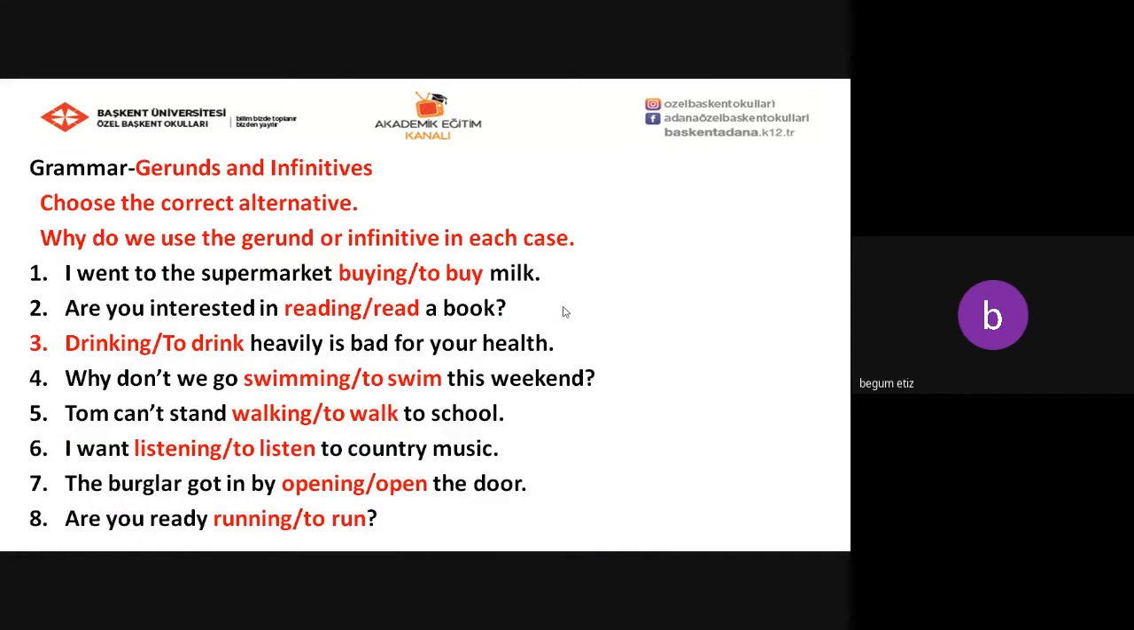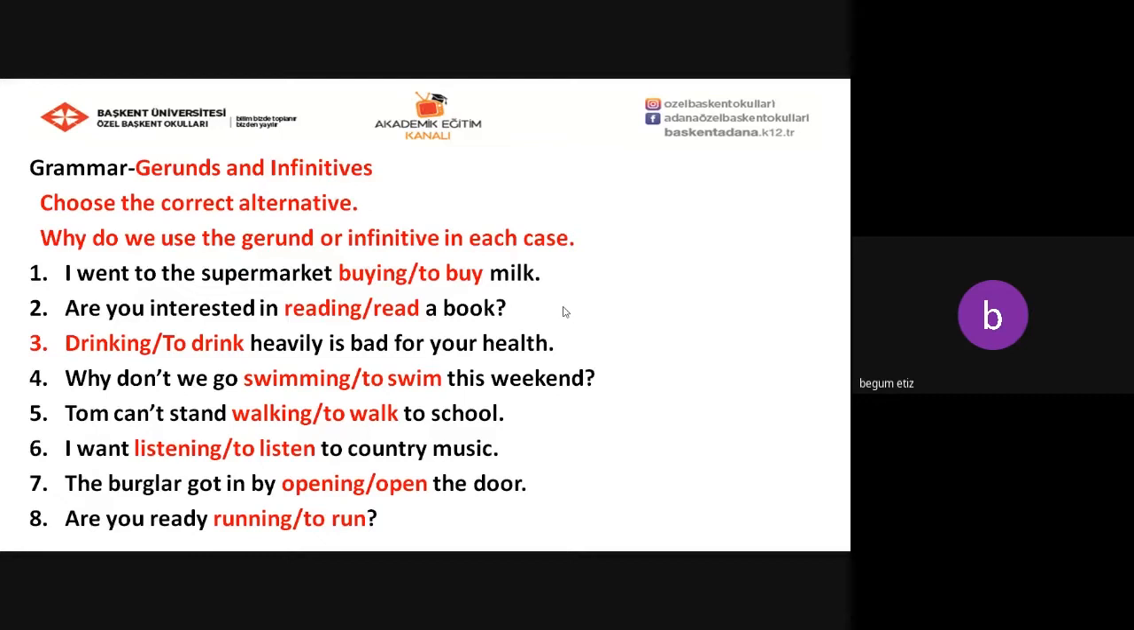Okay, now you're going to choose the correct alternative and you just need to explain why we use the gerund or infinitive in each case. As you can see here, there are totally 8 questions. Let's look at them together.